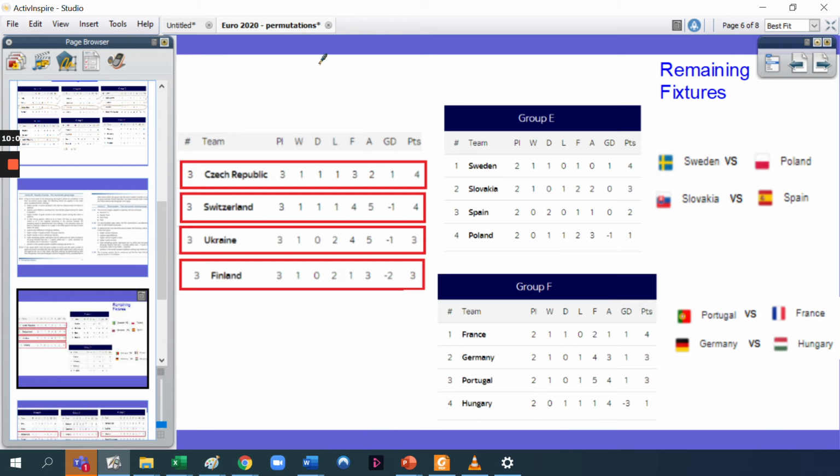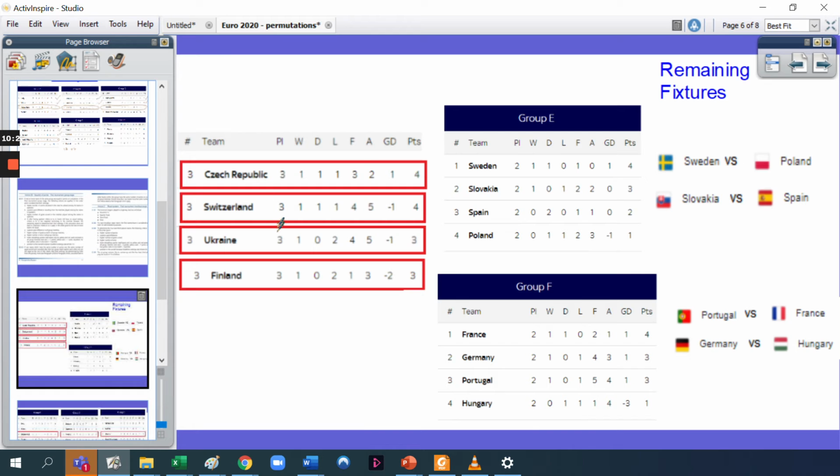In the previous group format, the winners of one group would play the runners-up of another group, and it would always be that case. But in the last two tournaments, in 2016 and 2020, it's now changed. So some winners play third, some winners play second, some of the people at second play second, and so on. So it's a little bit different. And is that fair? So anyway, let's look at this.